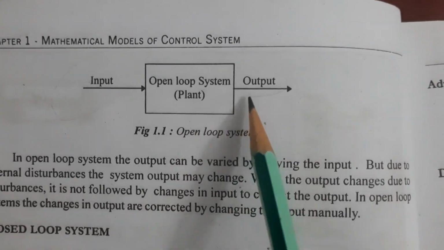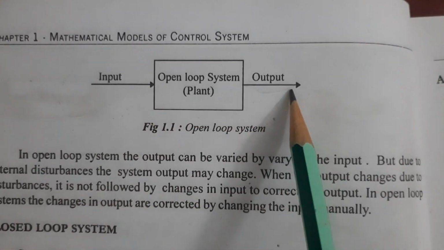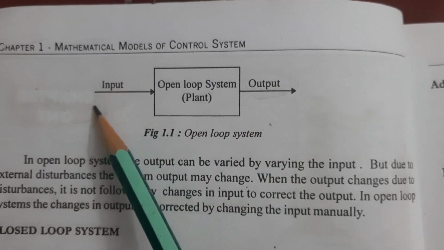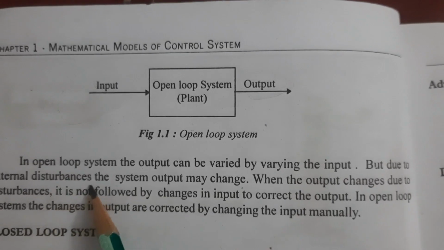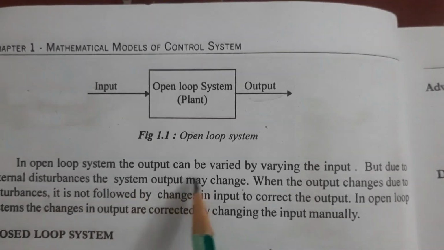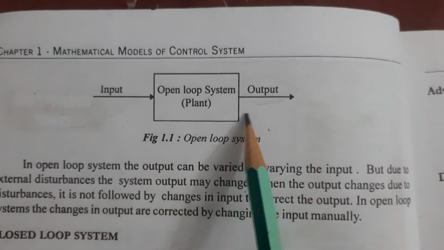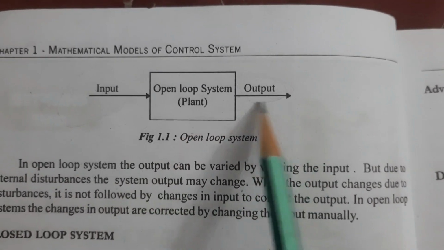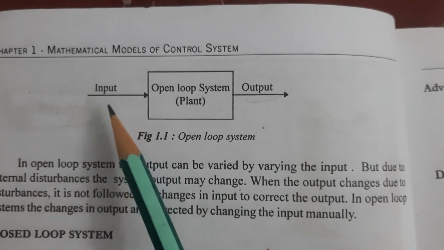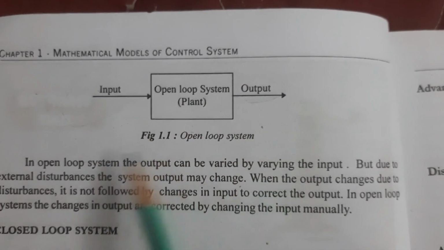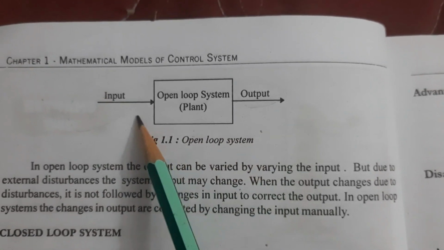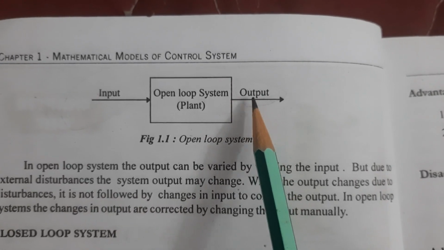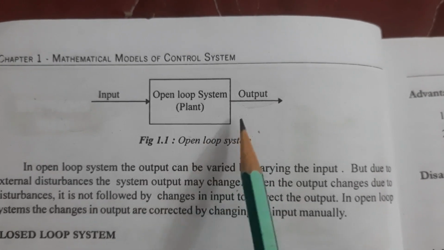This is an example of an open loop system. We give the input and get the output here, and this output is varied by varying the input, but due to any external disturbance the system output may change. At that time the variation in input cannot be followed by the output. So now we cannot control the output by varying the input. We cannot change or modify the output automatically, so we give the correcting signal by changing the input manually.